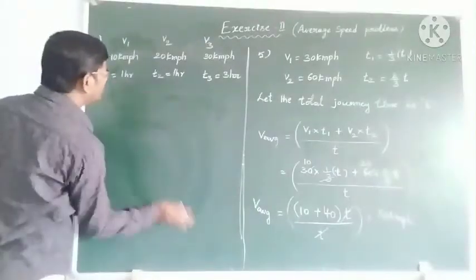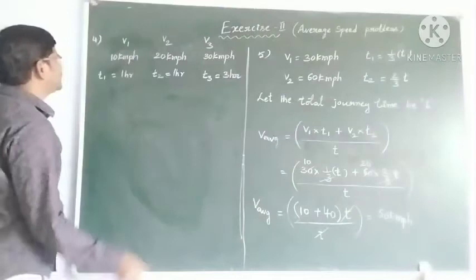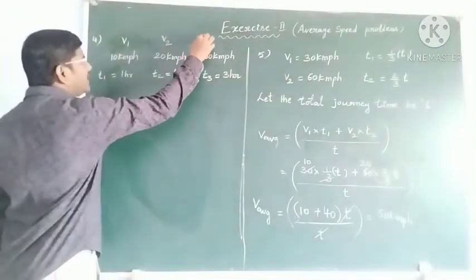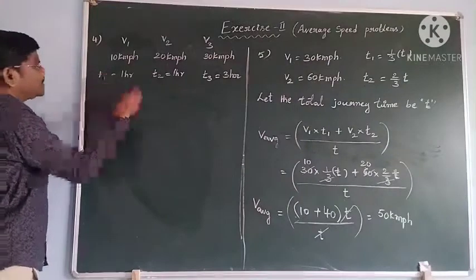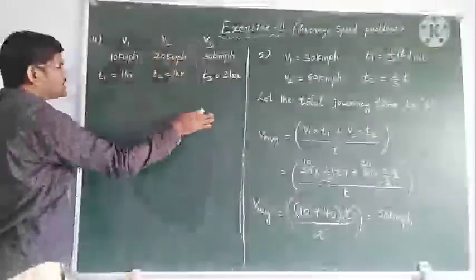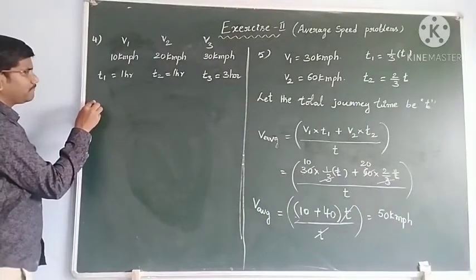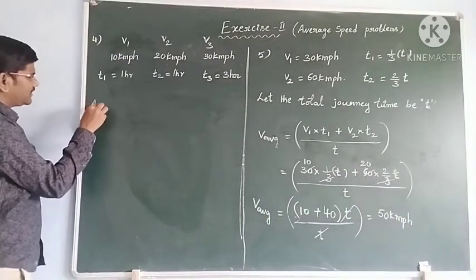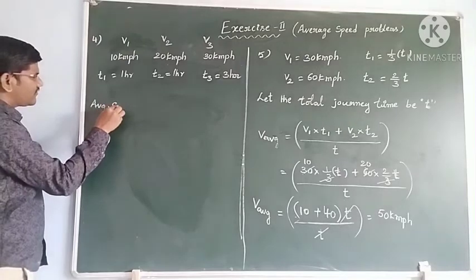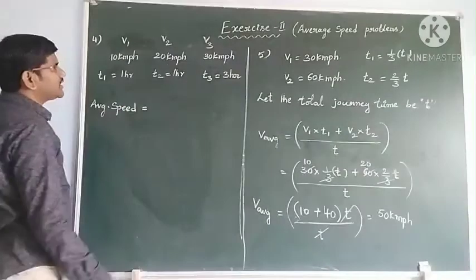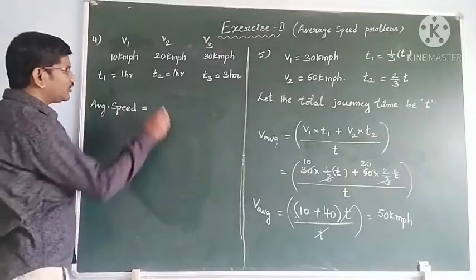So now, what is the formula we have used? See students, different speeds are there and different times are there. 3 times we have, and 3 different speeds are there. Then average speed is equal to, what will you write students? Total distance by total time.